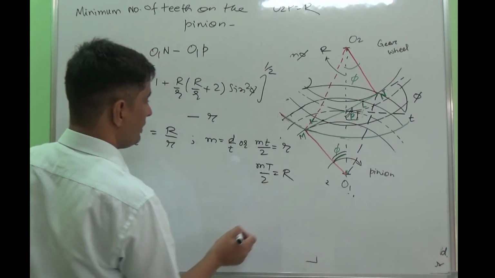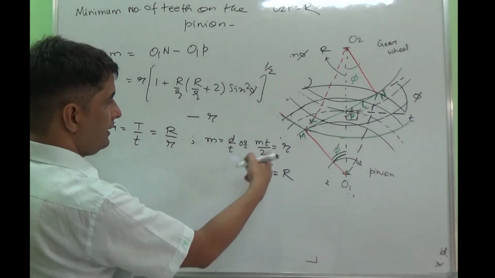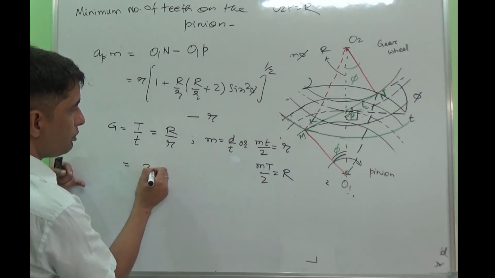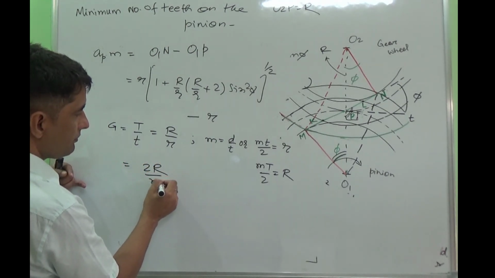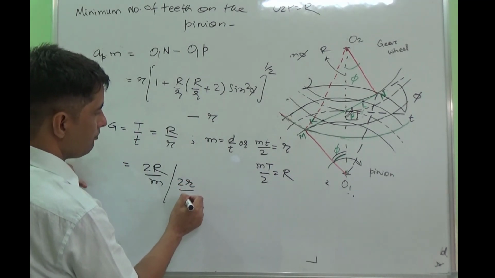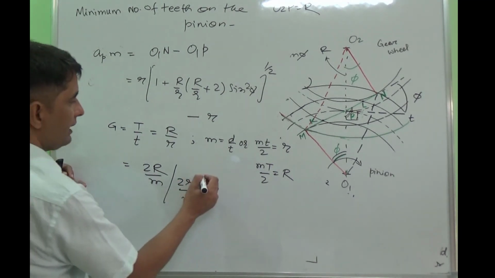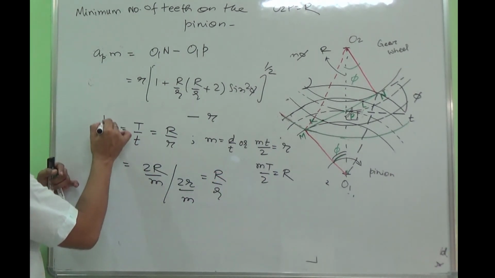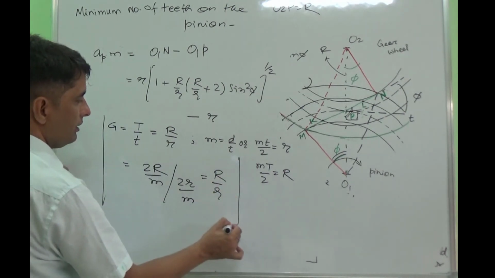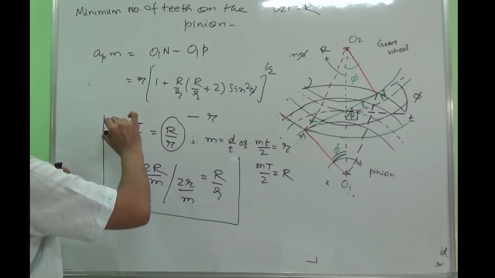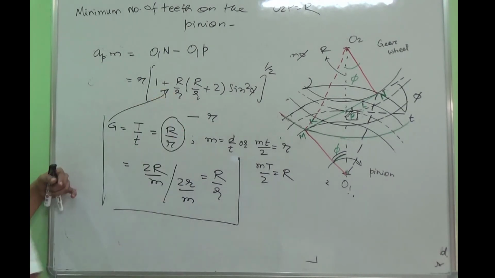So you can replace capital T by 2R by M, and small t by 2r by M. So the M gets cancelled, and gear ratio can also be termed like this. So you replace capital R by small r by the gear ratio.